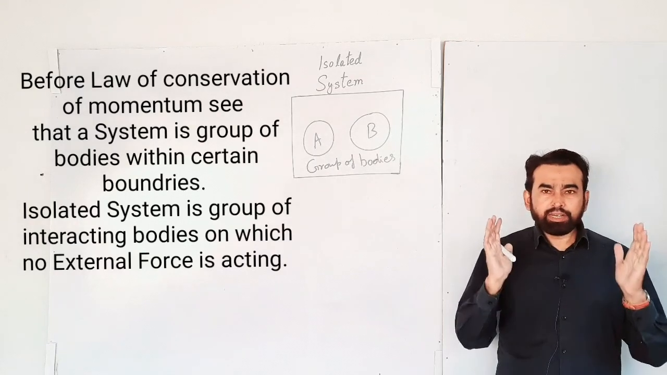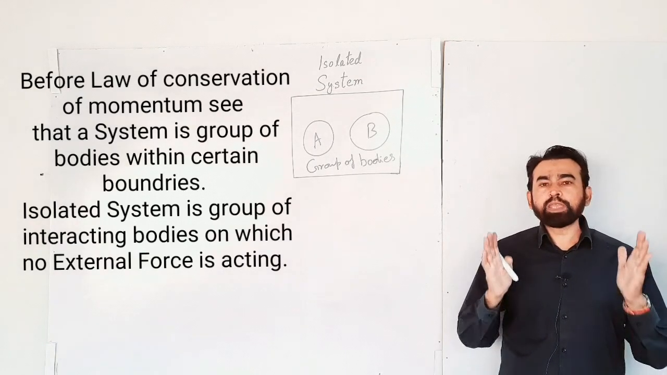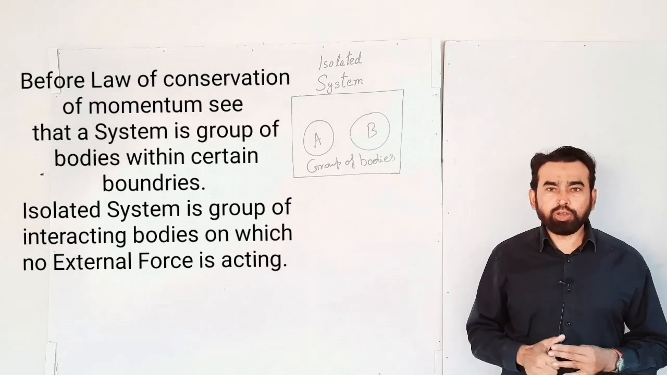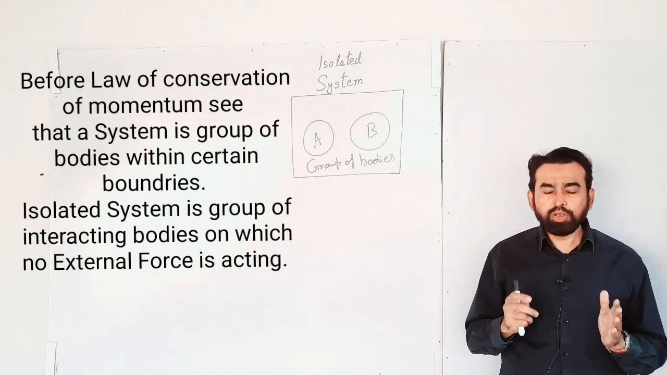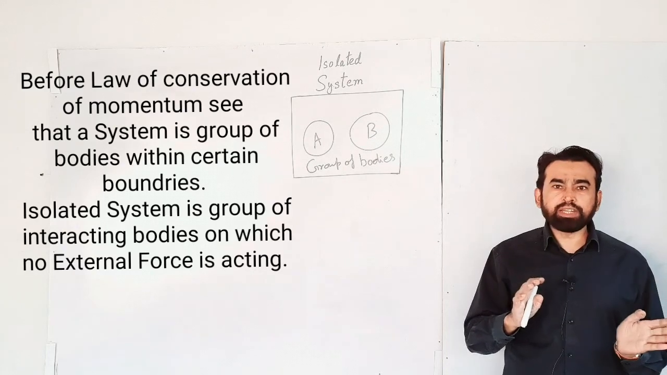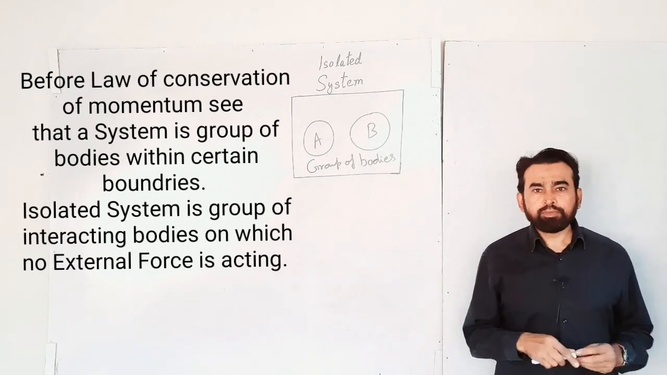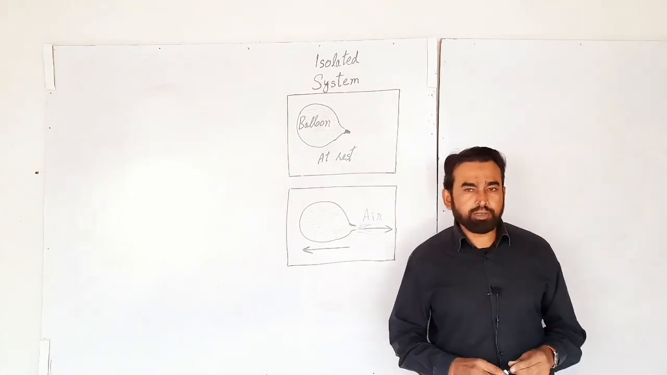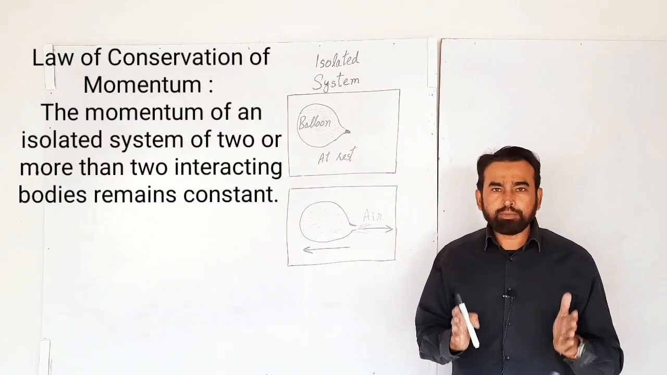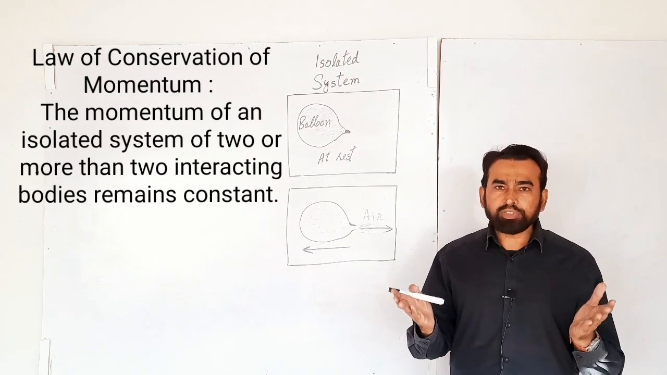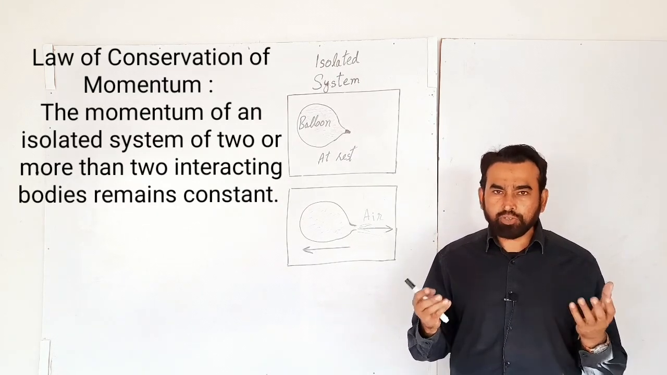So remember, there must be a system and there must be an isolated system for the application of the law of conservation of momentum, as I told you. And the momentum of the system depends upon the mass and velocity of that system. The law of conservation of momentum states that the momentum of an isolated system of two or more than two interacting bodies remains constant.